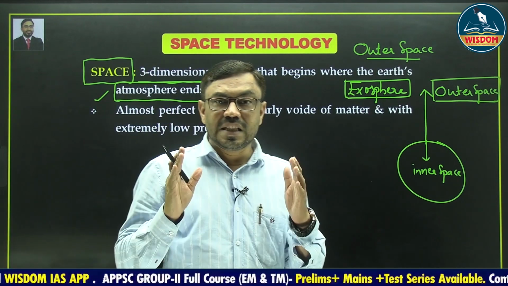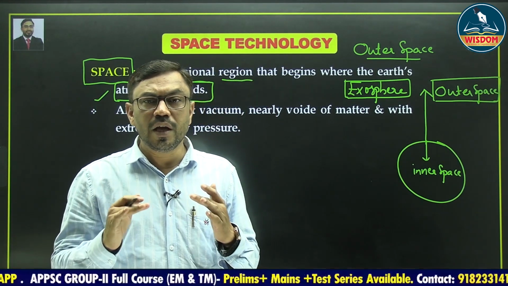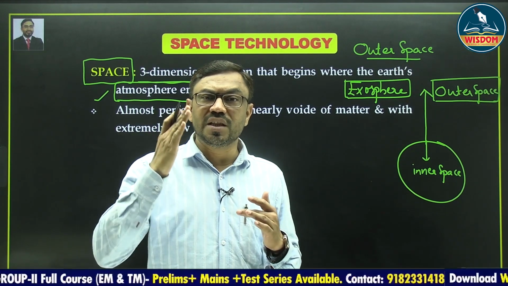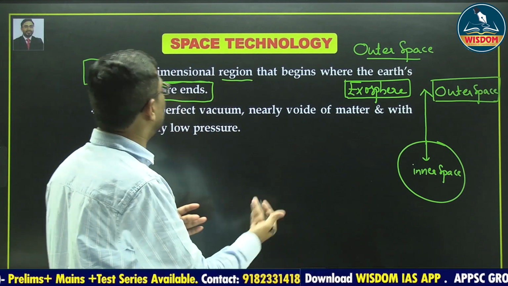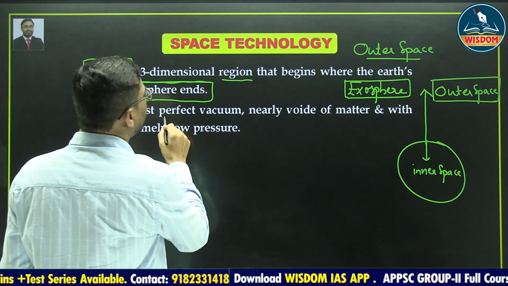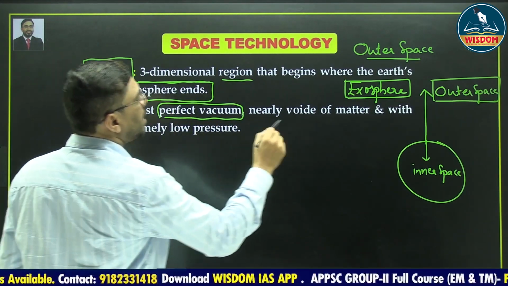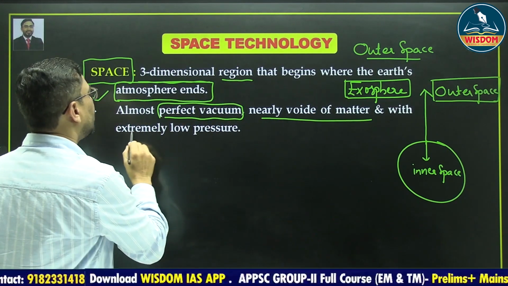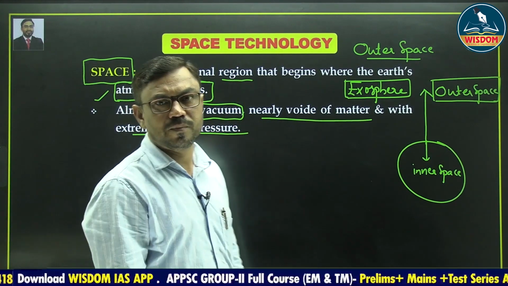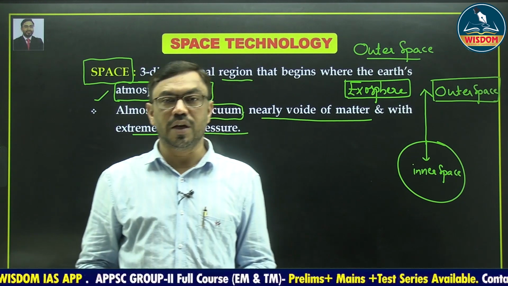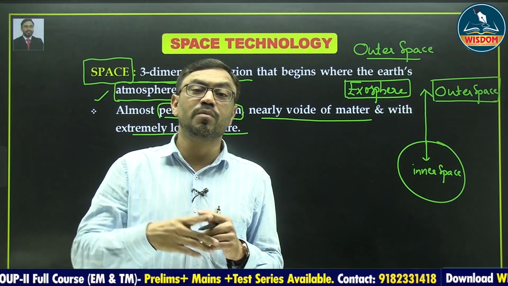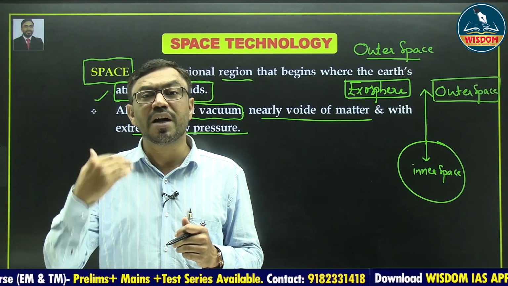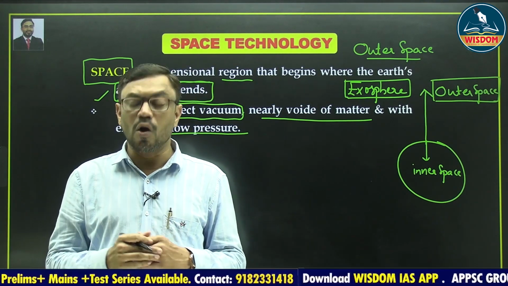It is a three-dimensional region that begins where the Earth's atmosphere ends. It is completely, perfectly vacuum and it is devoid of any matter with extremely low pressure. There is no matter here. That means extreme conditions are existing in the outer space.